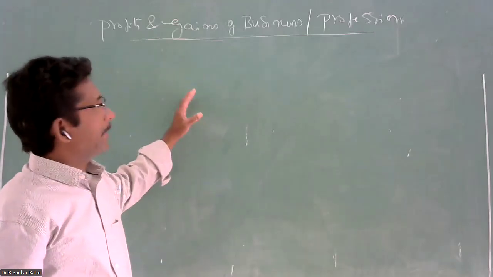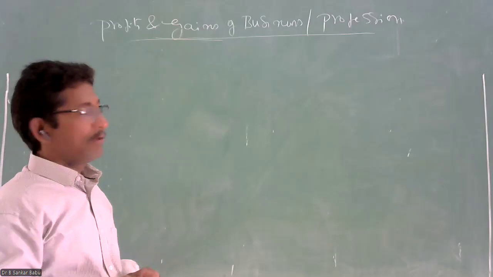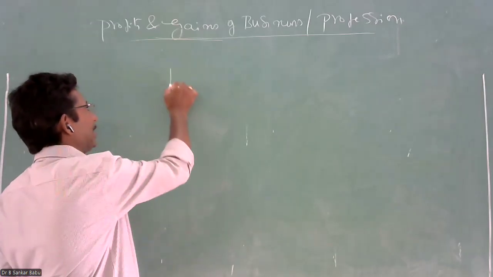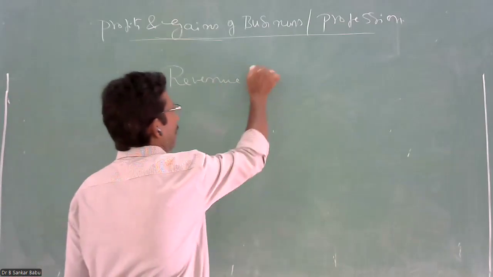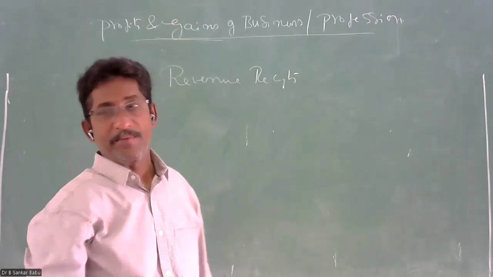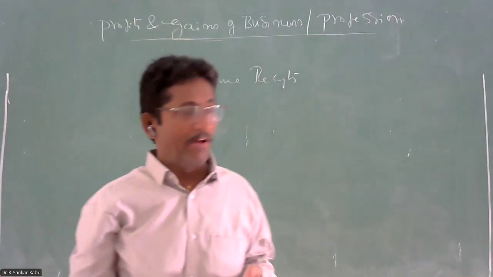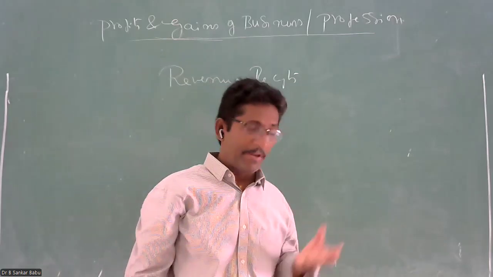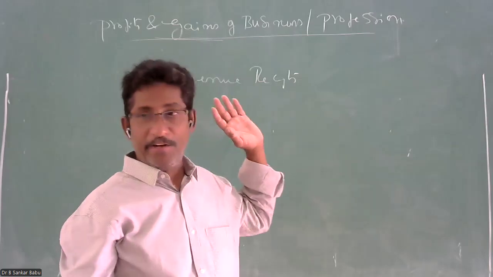So why are you taking the business income when you want to calculate the business income? Whenever you are calculating the business income, you have to take only the revenue receipts or revenue incomes from your business. Capital receipts will not be considered. Why? Because if you take land, a building or machinery, when you use these assets, these are known as capital expenditures.